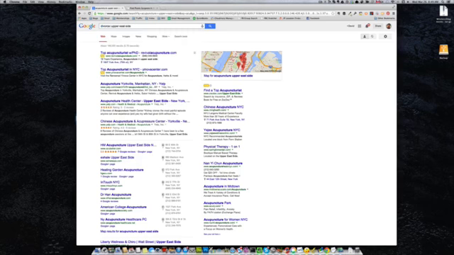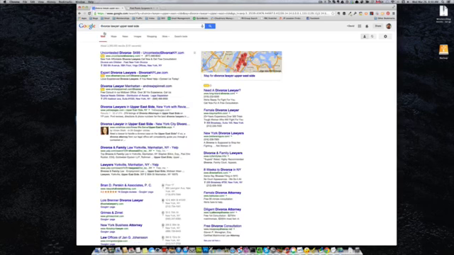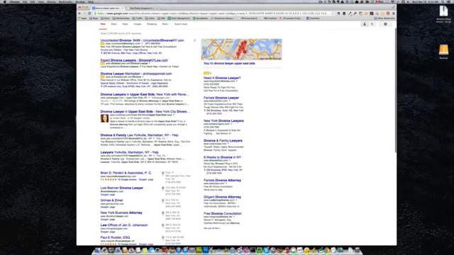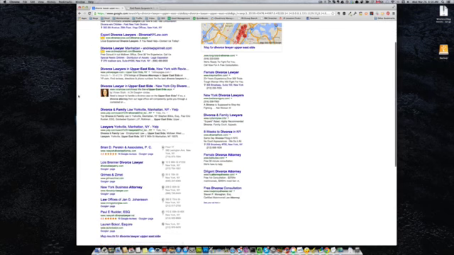Now let's look at another example. Let's look at divorce lawyer. These are all the ads. Do you notice that the ads look different on Google now? You know, they're not highlighted in yellow. They just say ad next to it. So look at this, yellow pages.